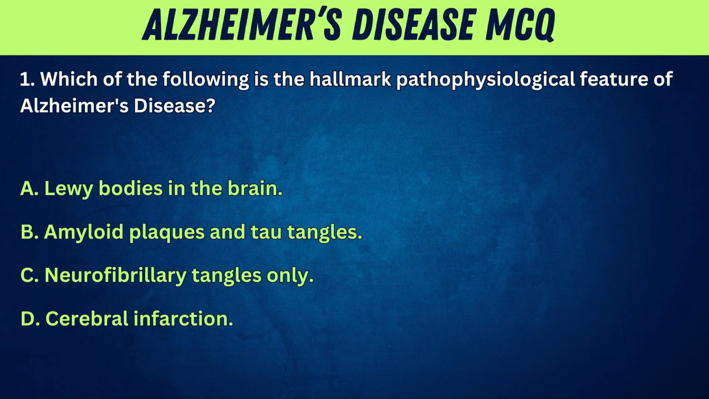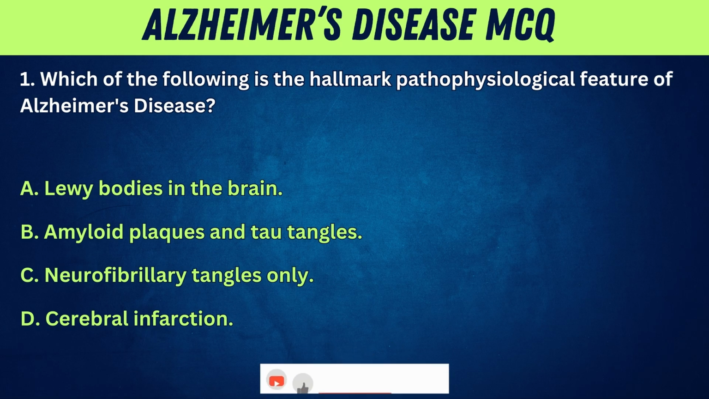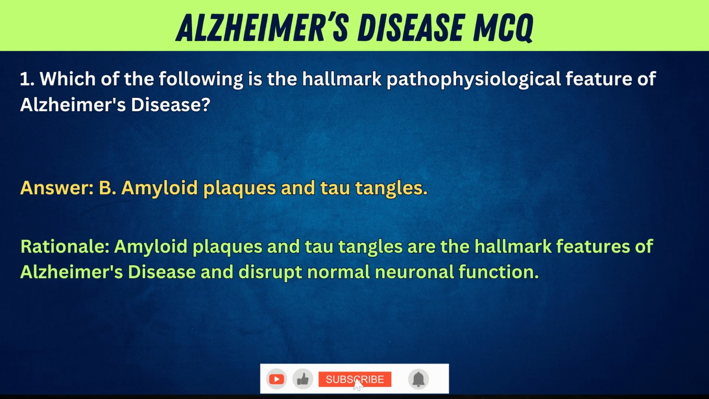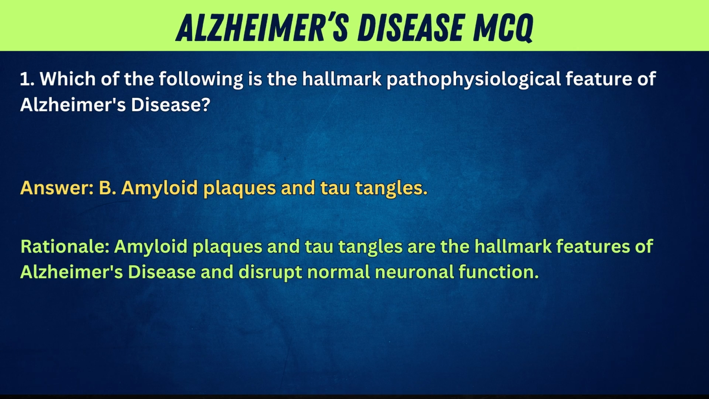1. Which of the following is the hallmark pathophysiological feature of Alzheimer's disease? A. Lewy bodies in the brain. B. Amyloid plaques and tau tangles. C. Neurofibrillary tangles only. D. Cerebral infarction. Answer: B. Amyloid plaques and tau tangles. Rationale: amyloid plaques and tau tangles are the hallmark features of Alzheimer's disease and disrupt normal neuronal function.